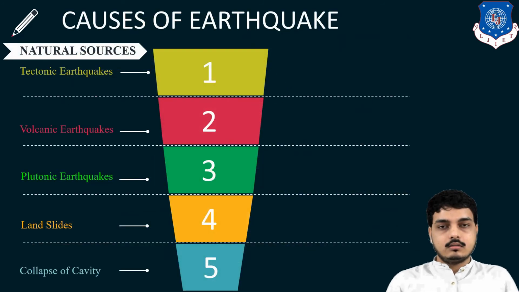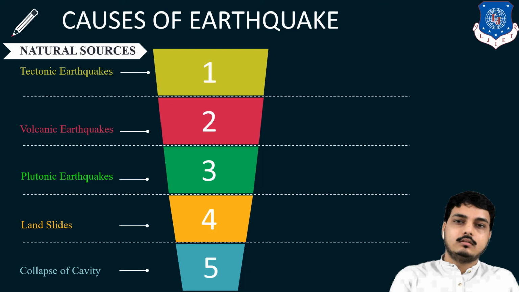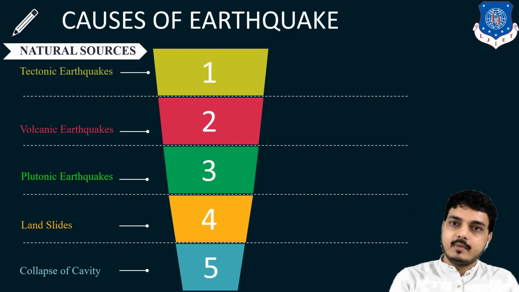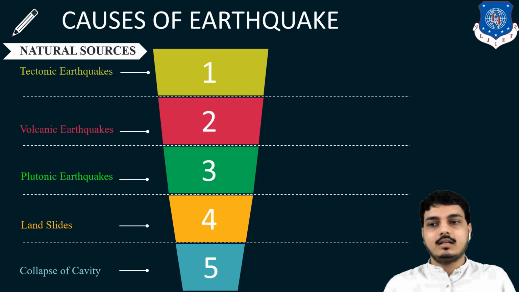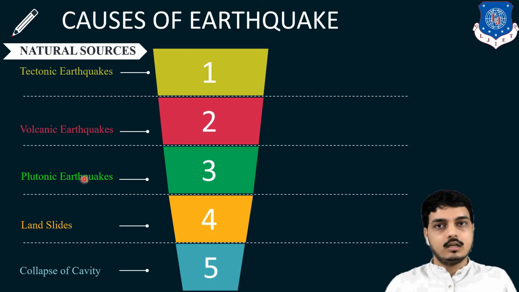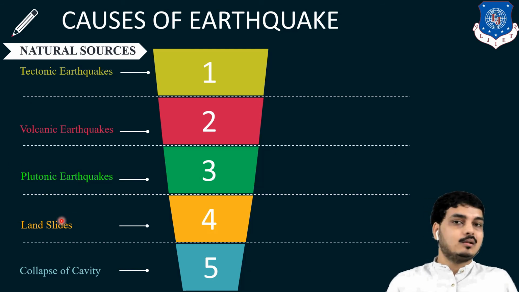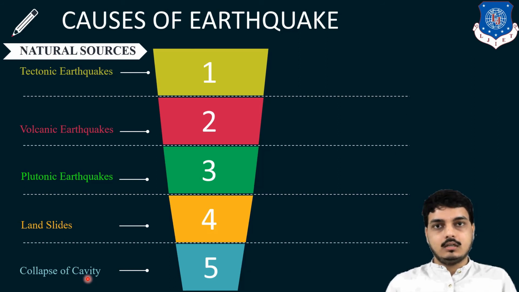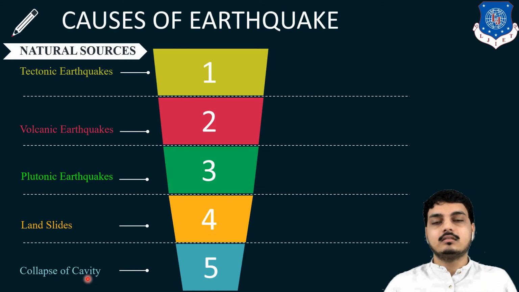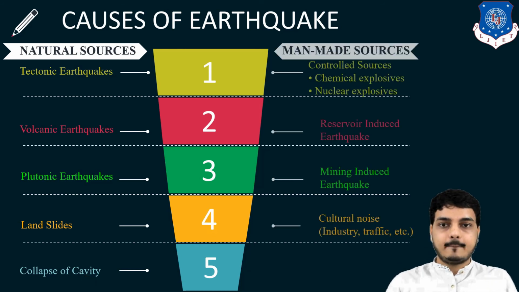Now, causes of earthquake. So what are the causes of earthquake? There are basically natural earthquakes and man-made earthquakes. The natural ones are tectonic earthquakes, volcanic eruption can also cause earthquakes, plutonic earthquakes, landslides can also cause an earthquake, and collapse of a cavity. It means if there is a cavity present below the earth surface, and if a fault occurs, then the earthquake also occurs.